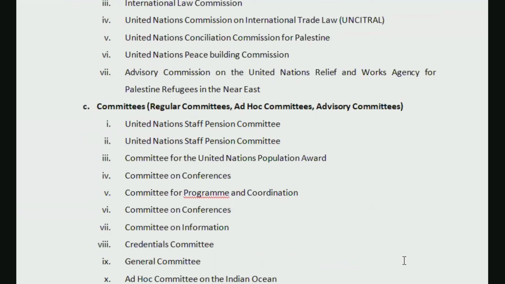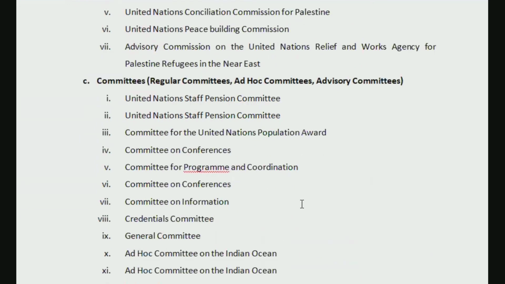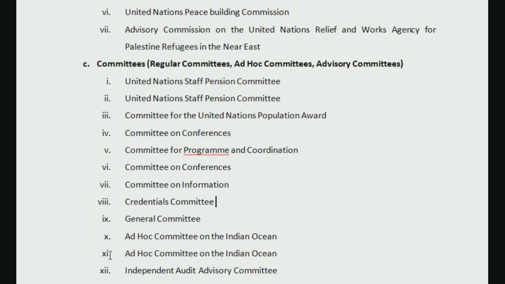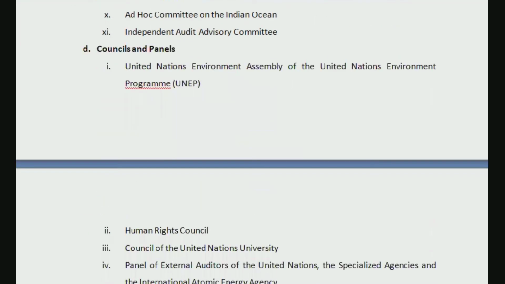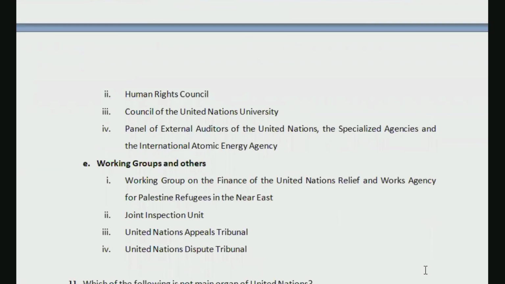Like we have one ad hoc committee on the Indian Ocean. So once the matter is settled with regard to whatever dispute is going on, this particular committee will no more function because it is an ad hoc committee. Then there may be an advisory committee, like independent audit advisory committee. So this committee will only give advisory opinion to the General Assembly, right? So there can be different committees as well. There can be councils and panels. There can be working groups and others, right? Others as in some tribunals, some units might be there.